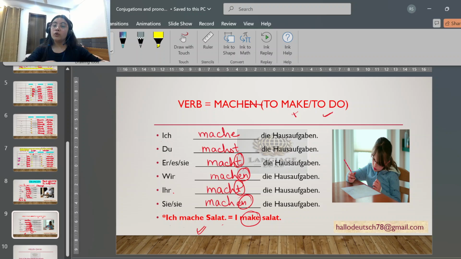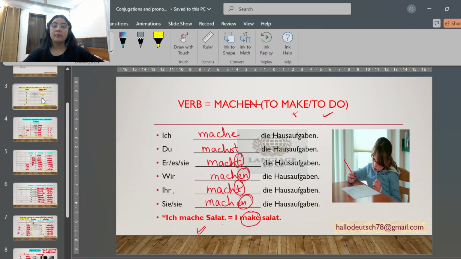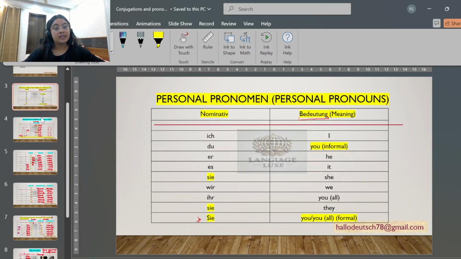So we have done a lot of vocabulary, right? I hope that you all will revise it and make notes as well, because it is very important to make notes, revise and practice. So we did personal pronouns: ich, du, er, sie, es, wir, ihr, sie, Sie.